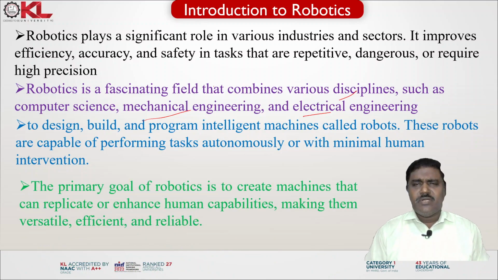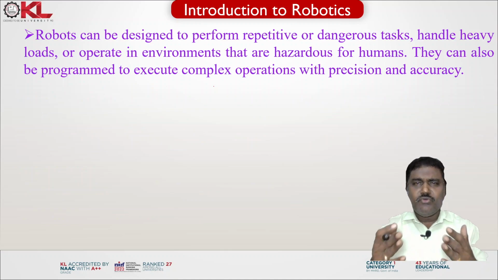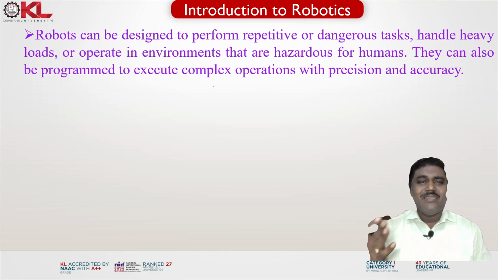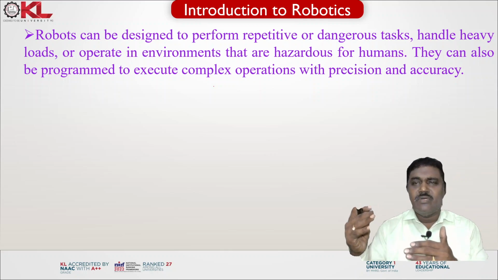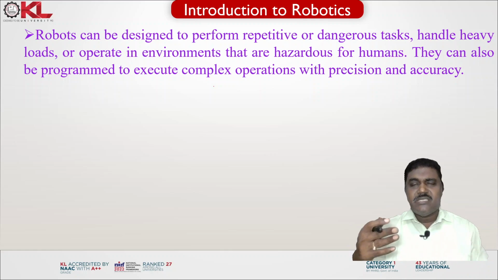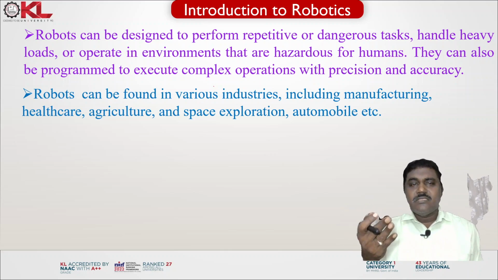The primary goal of robotics is to create machines that can replicate or enhance human capabilities, making them versatile, efficient, and reliable. Robots can be designed to perform repetitive or dangerous tasks, handle heavy loads, or operate in environments that are hazardous for humans. They can also be programmed to execute complex operations with precision and accuracy. Robots can be found in various industries, including manufacturing, healthcare, agriculture, space exploration, automobile, etc.